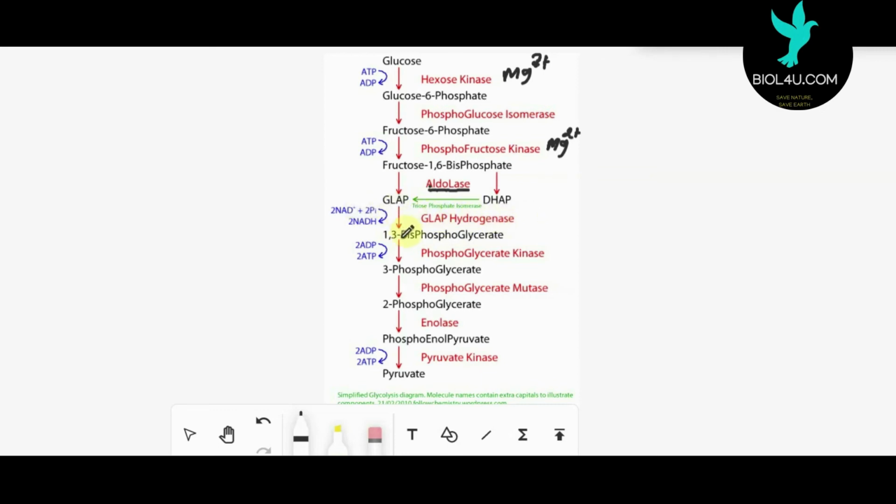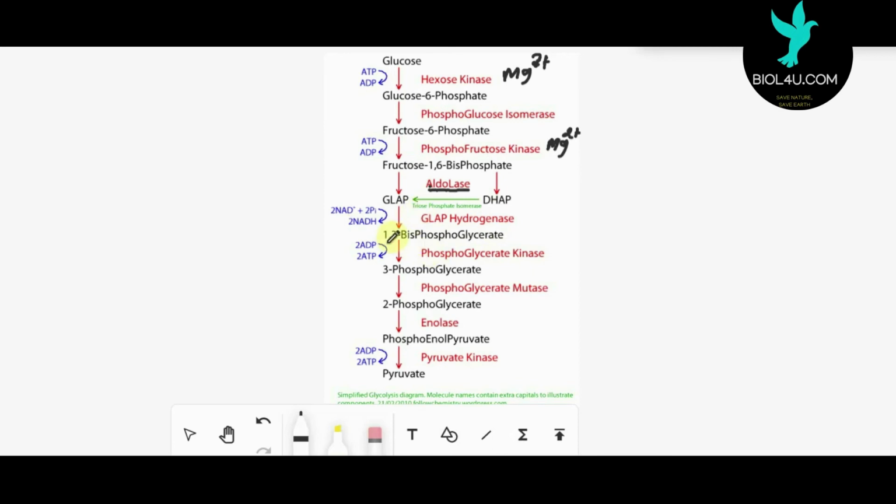Again a phosphate group is added, and this phosphate group is not provided by ATP, it is provided by H3PO4, but at the same time NADH is formed. Actually from this stage onward 2 molecules are produced. So 2 molecules of 1,3-bisphosphoglyceric acid and 2 NADH are formed here.